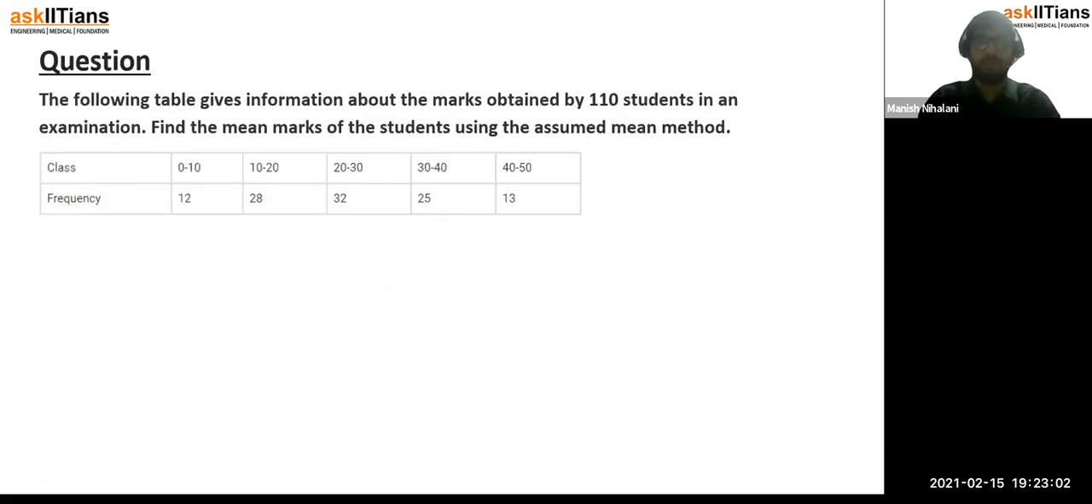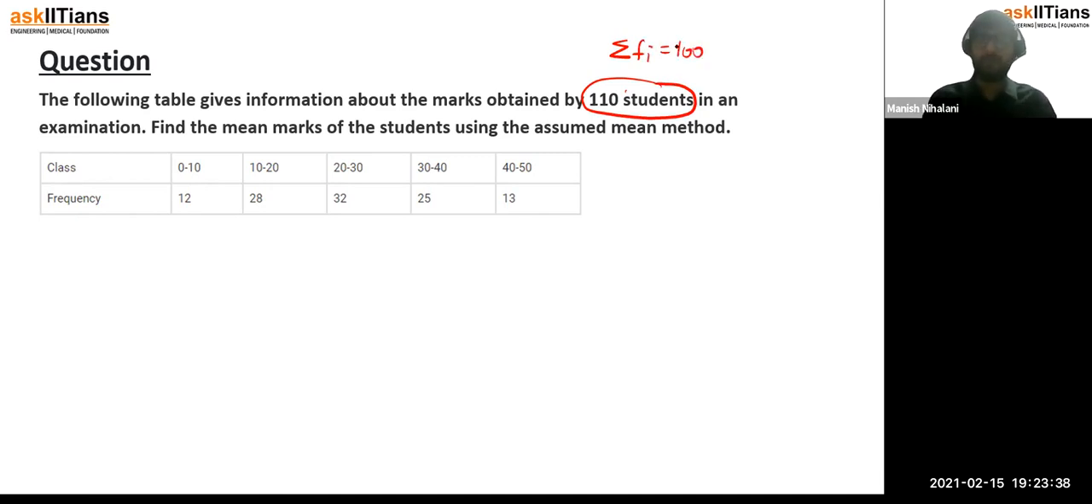The following table gives information about the marks obtained by 110 students in an examination. Find the mean marks of students using the assumed mean method. We have to find the mean marks of the students using the assumed mean. So for the assumed mean, we would say just assume some mean, right? And what is the total number of observations? Obviously it is 110, which means your summation fi is 110, right?